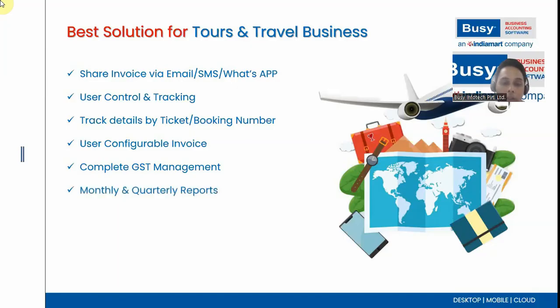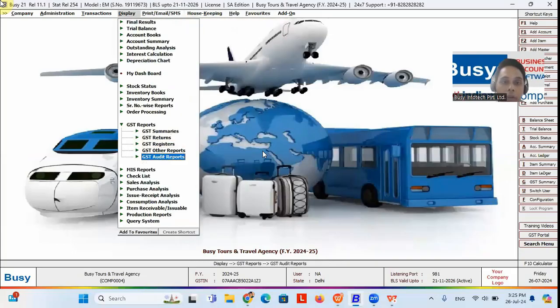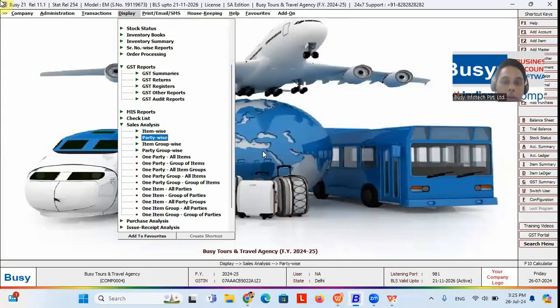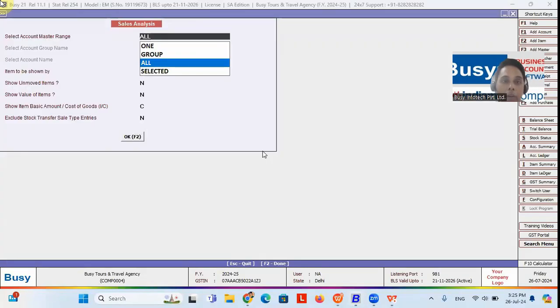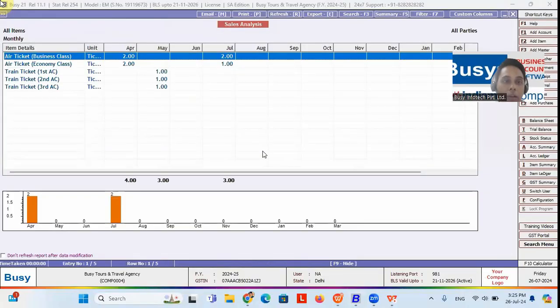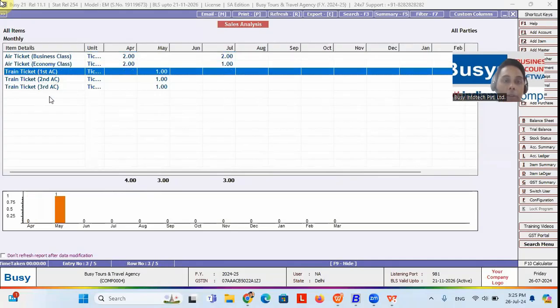If you need to see monthly how much air ticket has been sold, how much bus ticket has been sold, you can get that from Busy also. If you go to display options, here you can see the analysis report. Here an item is basically defined as a ticket description. Like, I have created some item names like air ticket business class, air ticket economy class, train ticket. These are treated as an item, but it will not reflect on your stock.